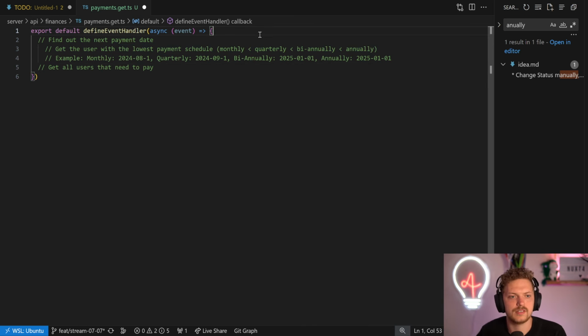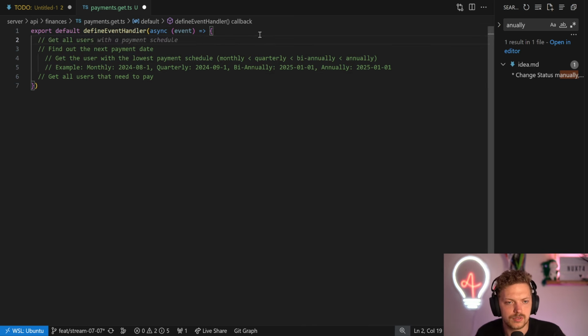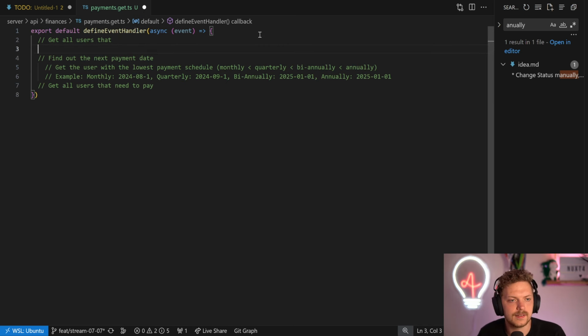but also it would be really good to have some criteria for the user. So we have to get all users that, let's see, have, so right now it's a bit of a hen and egg problem because technically the payment date should be in between the join date and the leave date, more or less. Yeah, that matters a lot. So it would be good if the payment date is in between to actually add them there. The problem is we don't know the payment date unless we know that part.